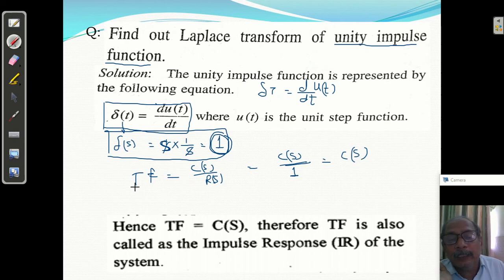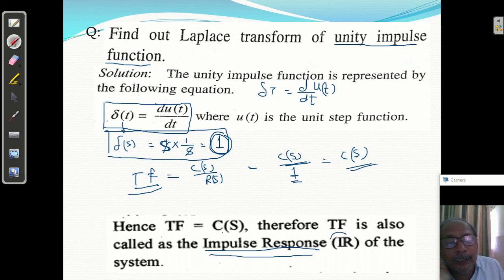Please remember, response and transfer function will be the same for a unit impulse function. Therefore, the transfer function is also called the impulse response.